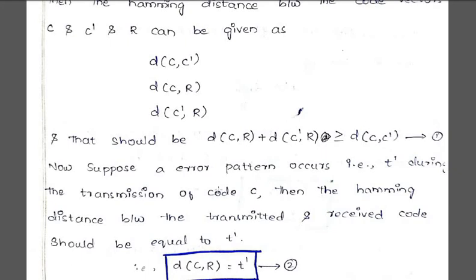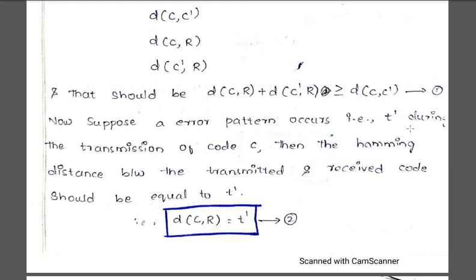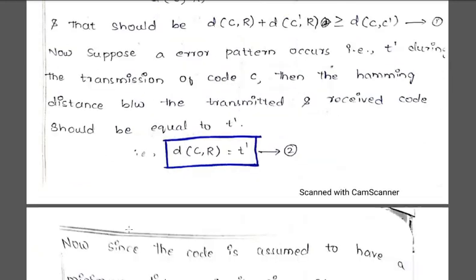So that is given by an equation: the Hamming distance between your code word and received code word, plus the Hamming distance between the error code word and received code vector, should be greater than or equal to the Hamming distance between your received code vector and the transmitted code vector plus your error code vector. Okay, now suppose an error pattern has occurred, that is T dash, during the transmission. Then the Hamming distance between the transmitted and received code words is equal to T dash. Now an error pattern has occurred.